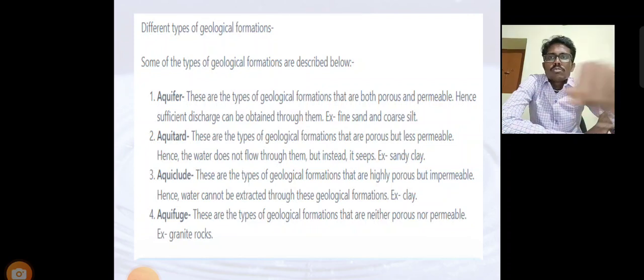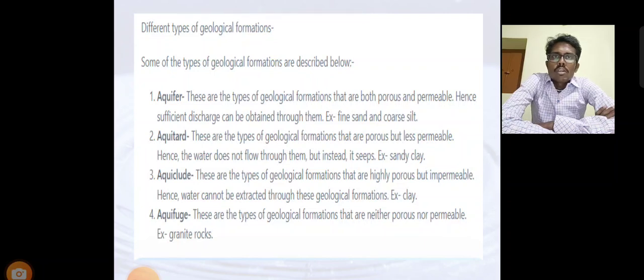There are different types of geological formations. First is called an aquifer. What do we mean by an aquifer? Aquifers are types of geological formation that are both porous and permeable. Hence, a sufficient discharge can be obtained from them. Example: fine and coarse sand.